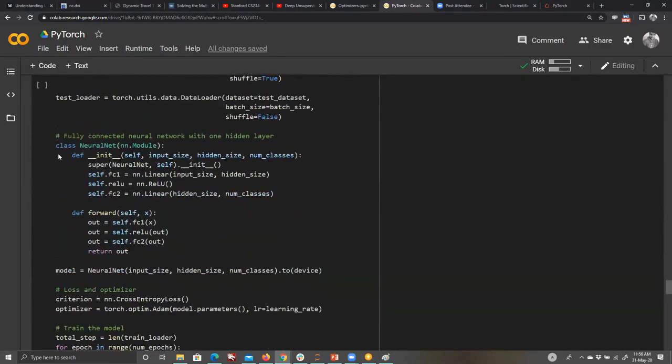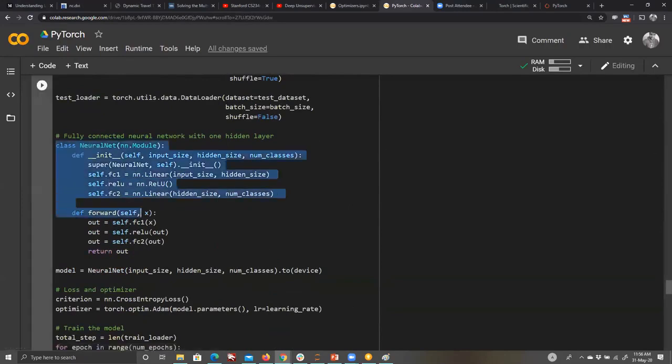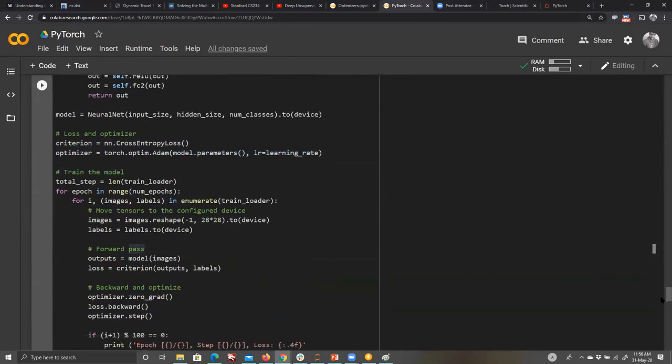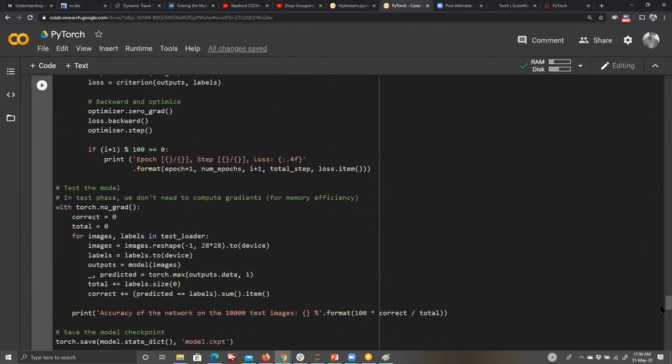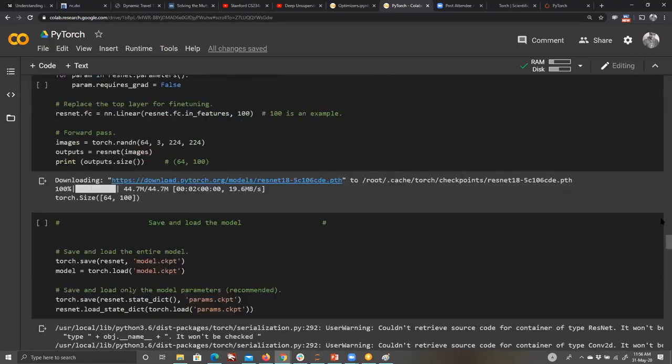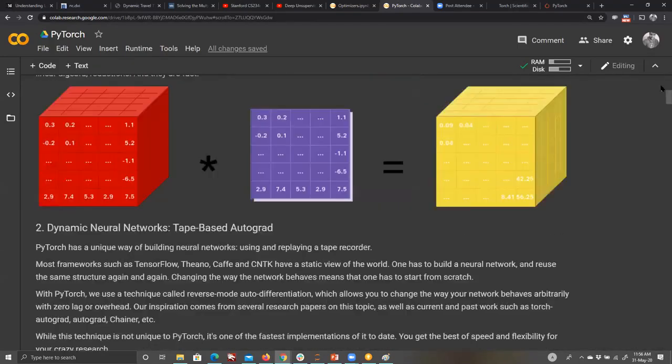There is a special class, a more object oriented way of creating a network, which I personally like, and the rest is more or less similar. You have to choose a criterion and your optimizer and everything, so you will realize that a lot of stuff is the same and doesn't change that much. We will cover this, take some examples with PyTorch, and then we will also have a discussion about your projects.